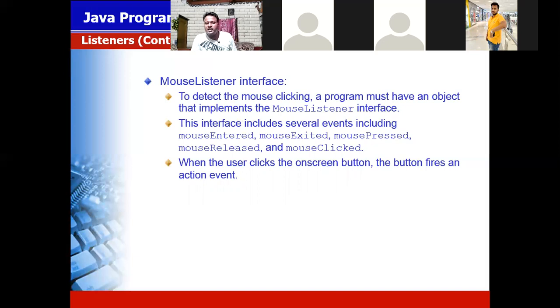When the user clicks the on-screen button, the button fires an action event. When a user clicks on a button, a different method works, like the mouse click event. But by default, if you do not mention anything, then the action listener is present.